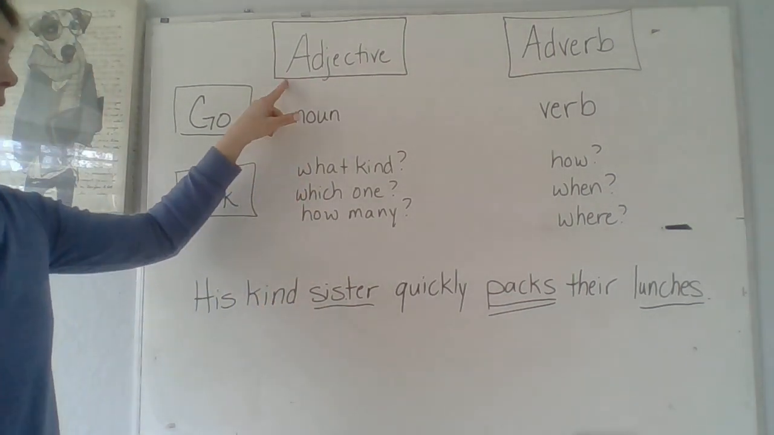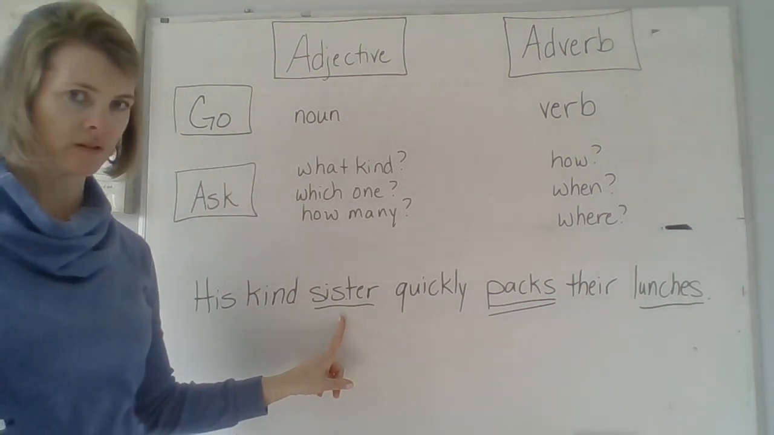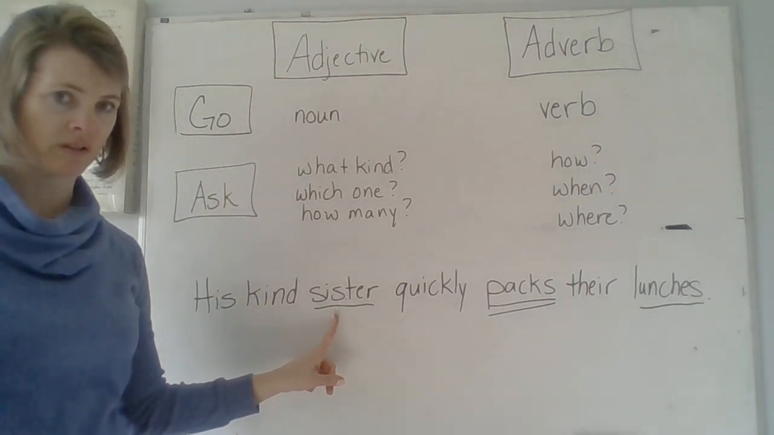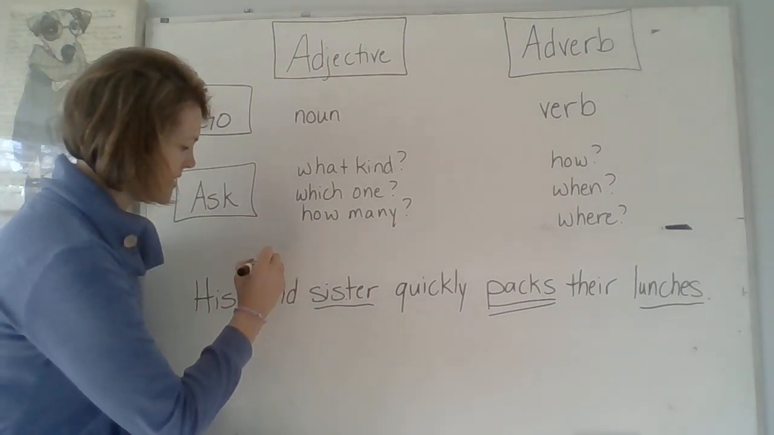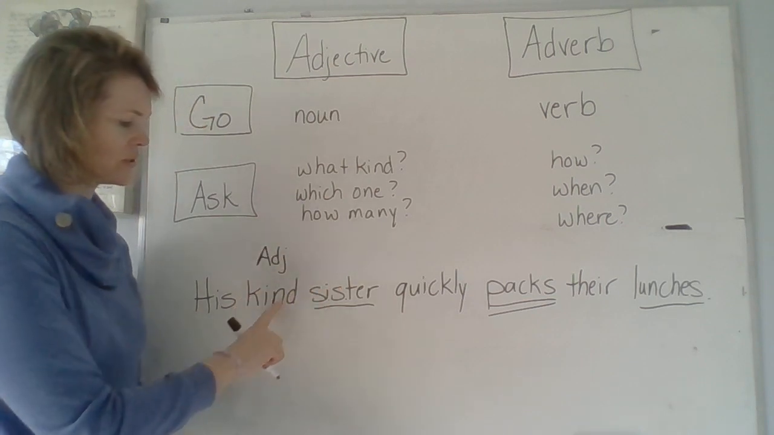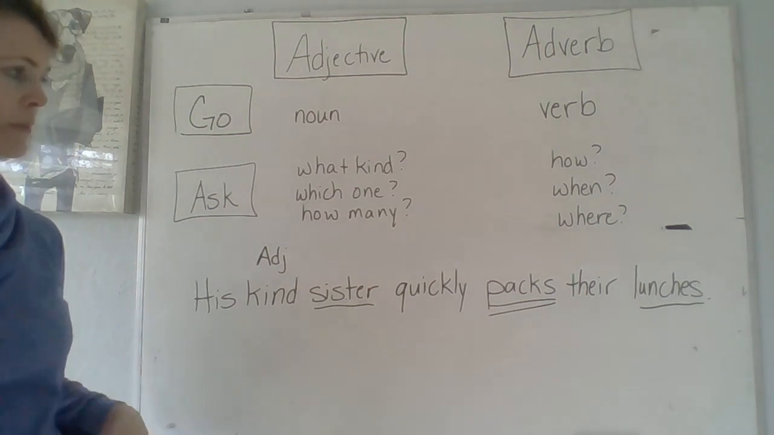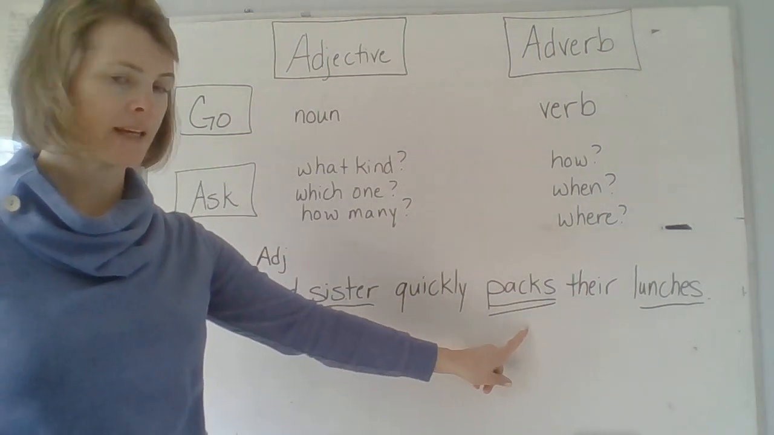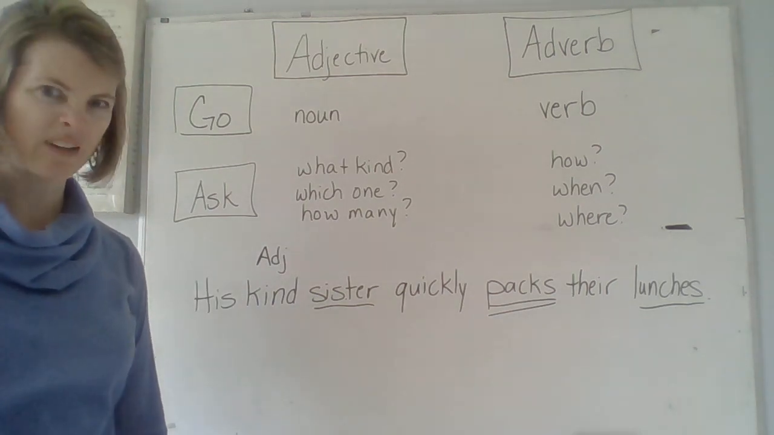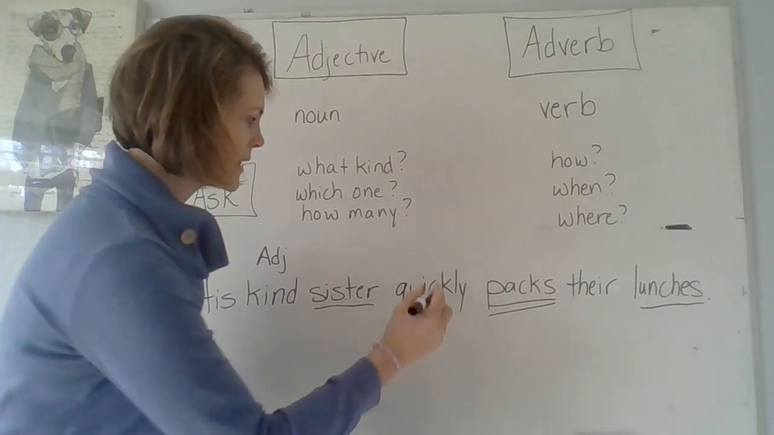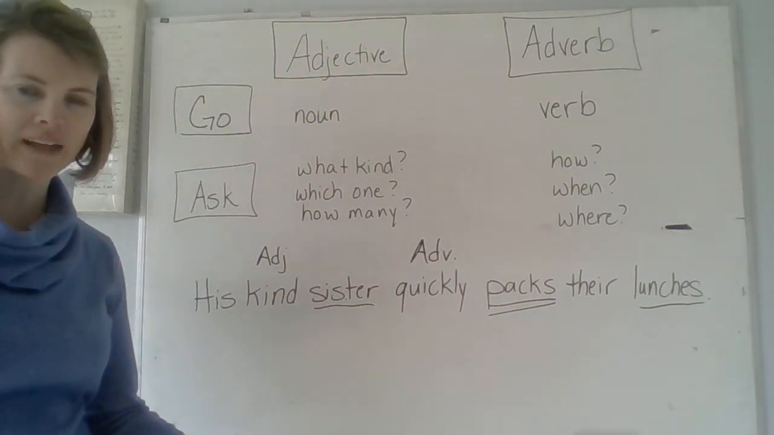So let's go find our adjective. Where do we go? To the noun or the pronoun. So I'm going to start with sister and ask, what kind of sister? A kind sister. That's right. Kind describes the sister. So kind is my adjective. Now I need to find my adverb. I go to the verb right here, packs, and I ask, packs how? How did she pack it? She packed it quickly. There is my adverb. Now I've got my adjective and adverb, and I'm done.